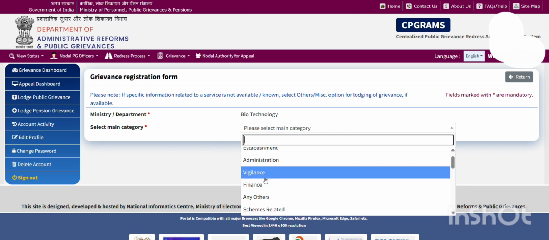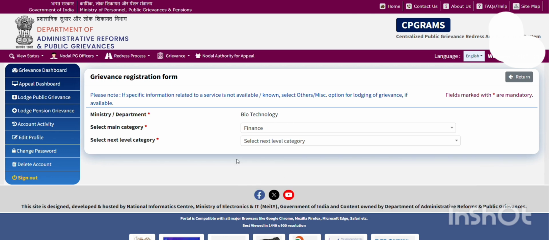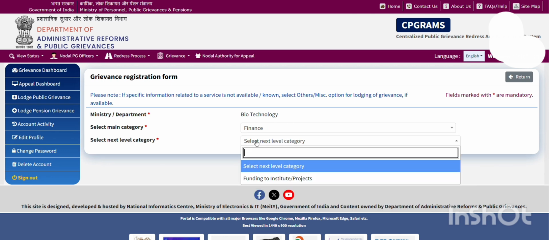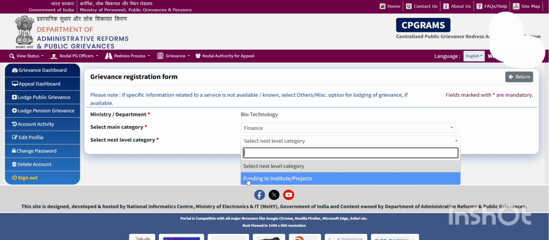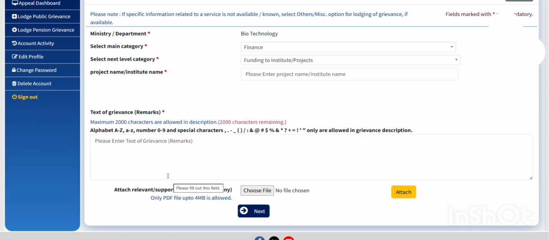So for example, I'll just check finance. Okay, next level category it will be asking. So for example, if you are having any funding through your institute or through your project, and something is related to the funding that you are not getting or your institute is not getting, and you are suffering because of that. So next you need to write the project name, institute name, whatever institute you belong to, and the name of the project. I'm just giving an example.